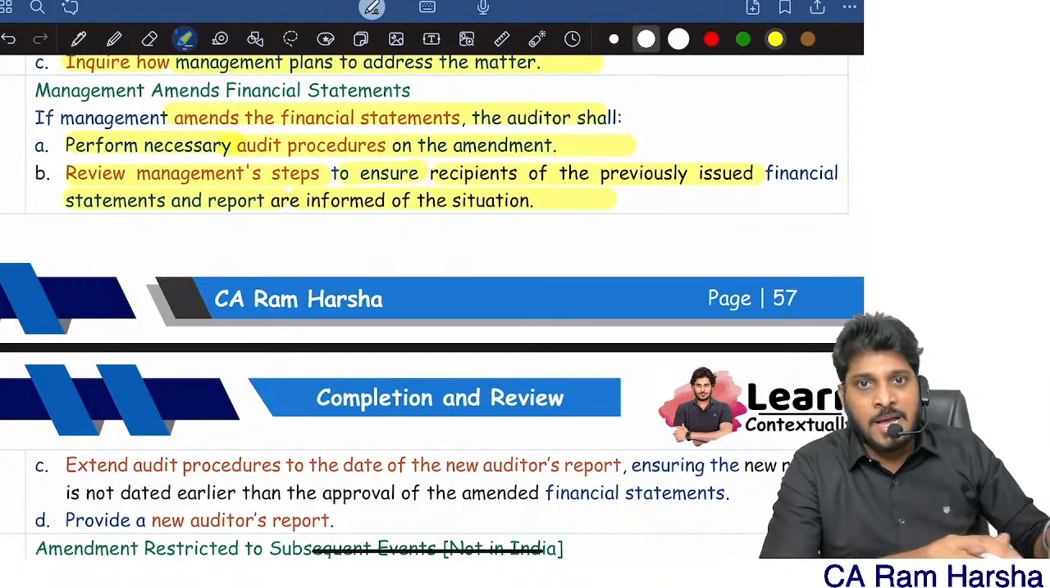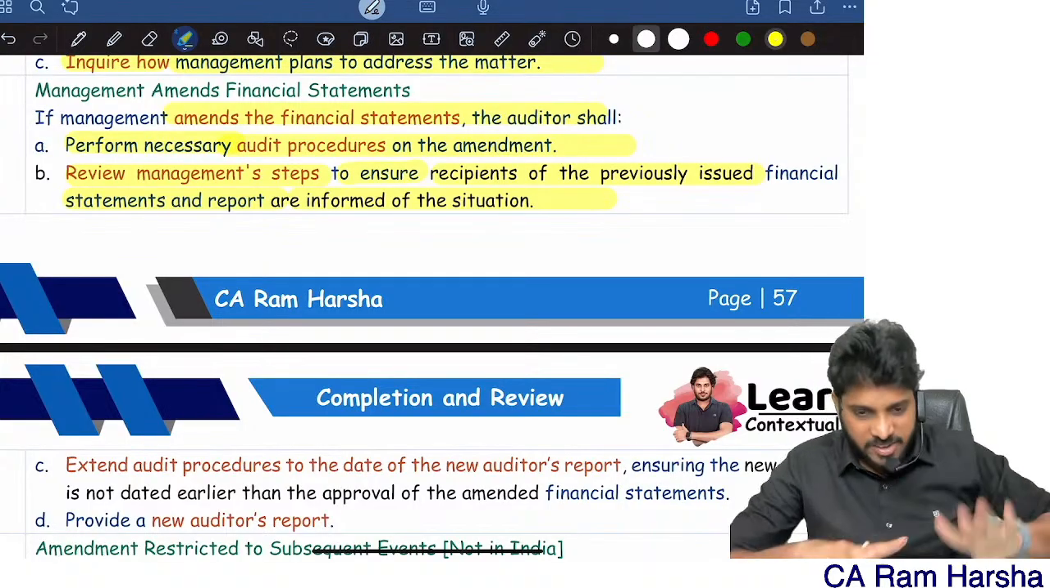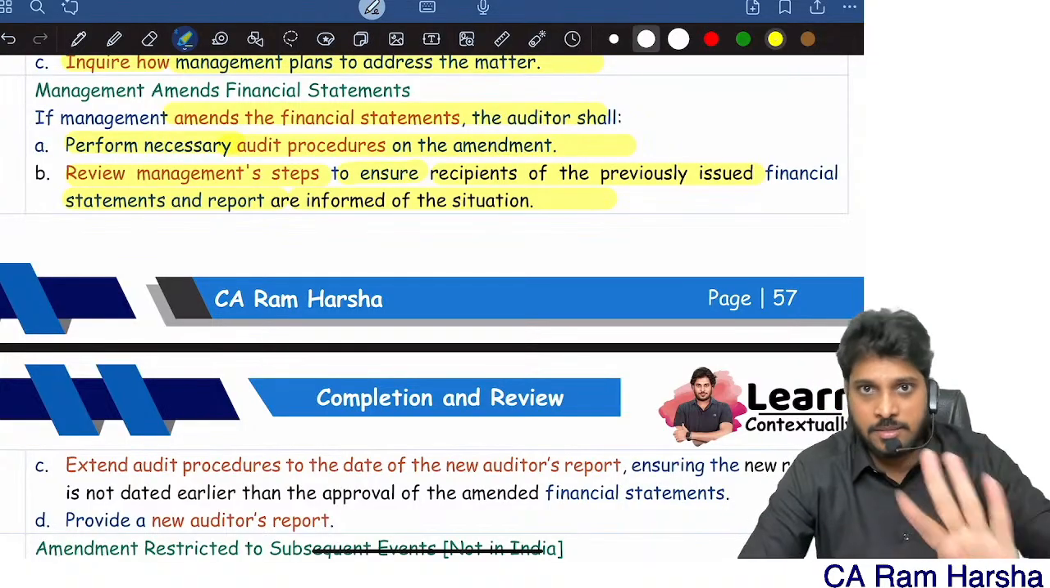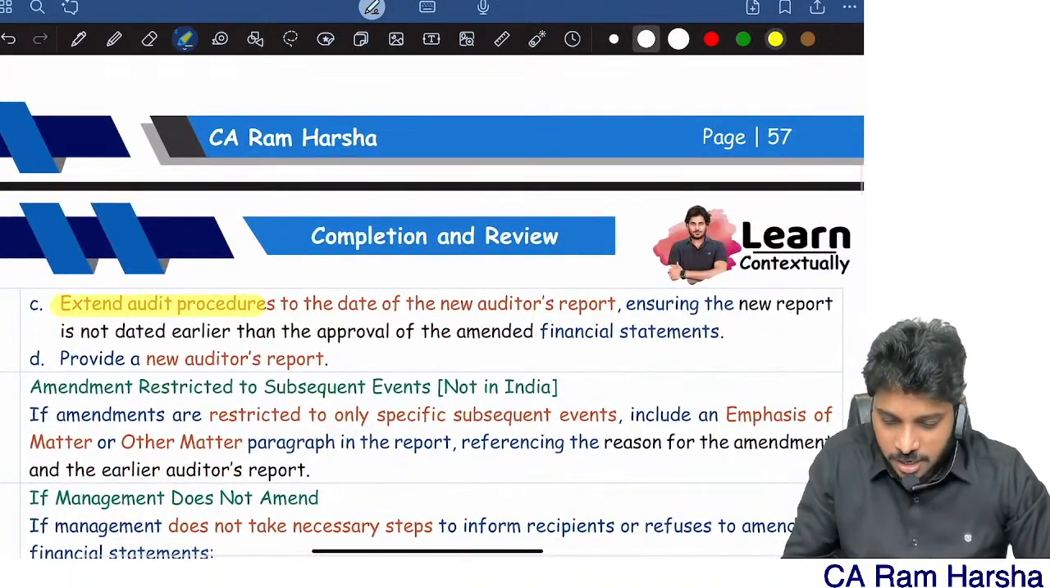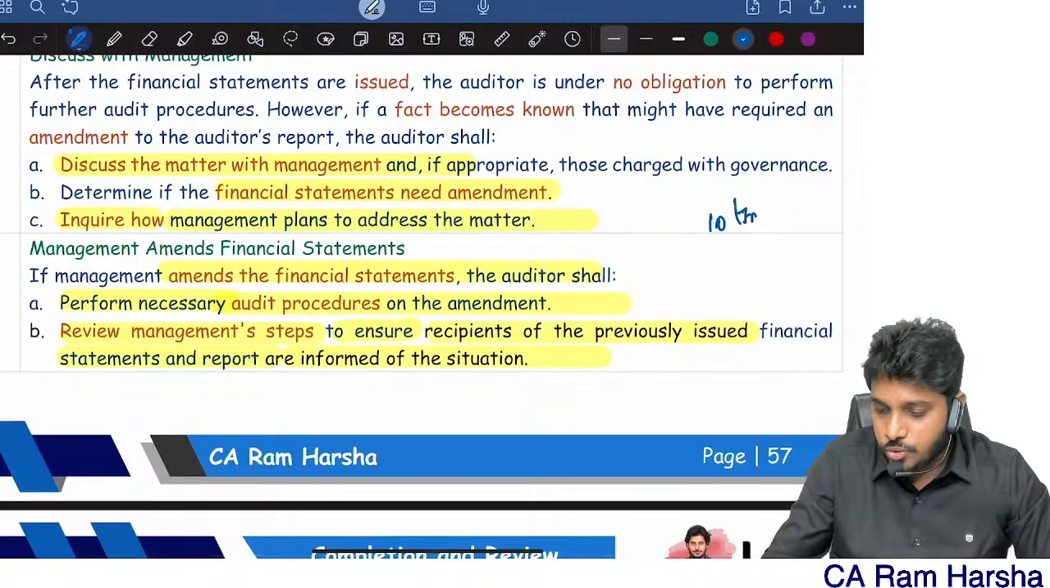Management sent a mail: dear all shareholders, please ignore the previously issued balance sheet, P&L and audit report. We are sending a revised one. Like that they sent a mail. Then happy. Extend the audit procedure to the date of the new audit report. You know, the original audit report date is 10th June. Now the new audit report is 20th August.